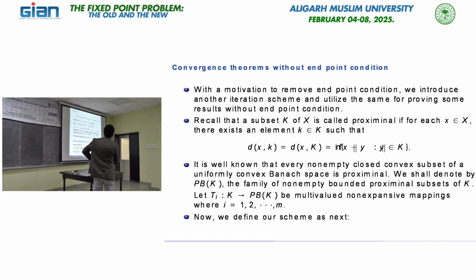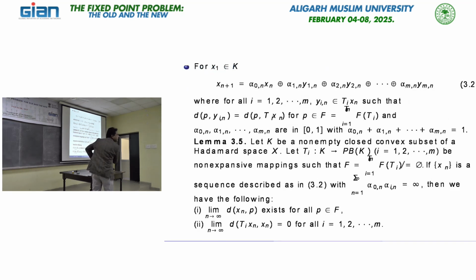Everything is the same, the sequence is the same, we only drop that condition, because here the distance between P and this point is the same as the distance between P and this set, since this is a closed and bounded subset in a uniformly convex Banach space. So this becomes exactly equal, and we have exactly similar results without the endpoint condition. Of course, we now have a smaller class, but we removed that strong condition.